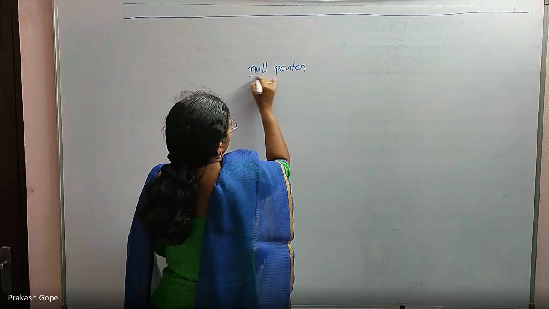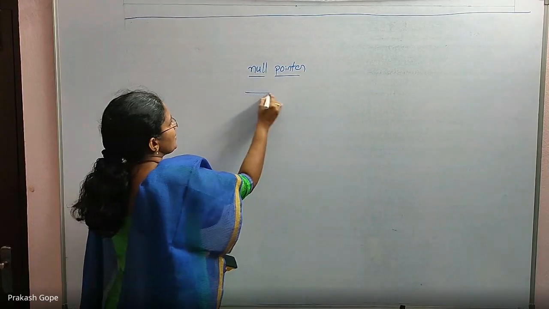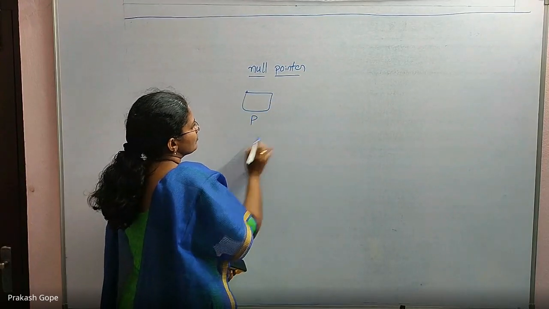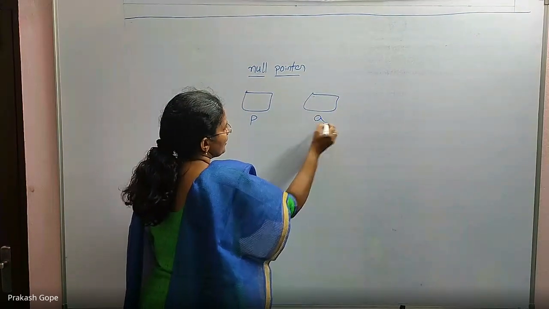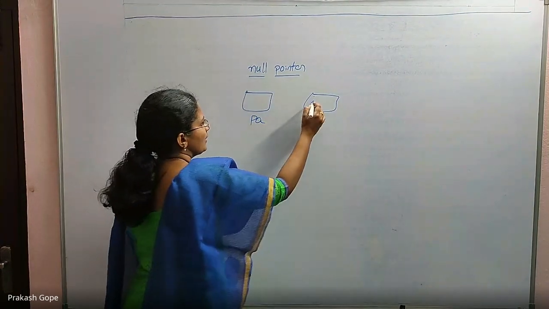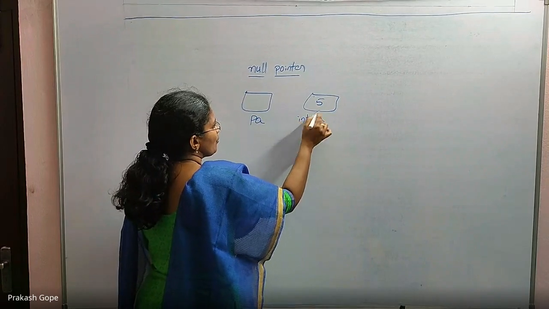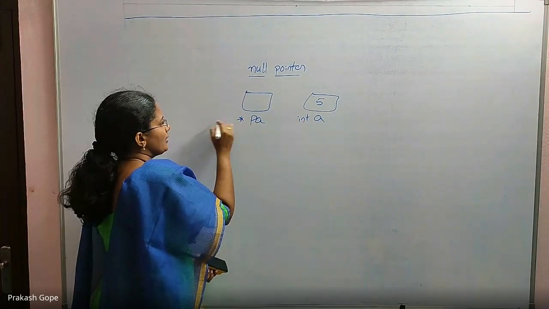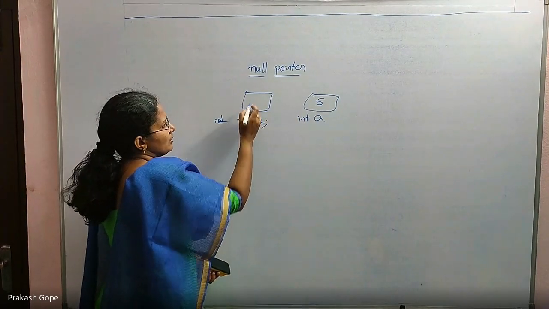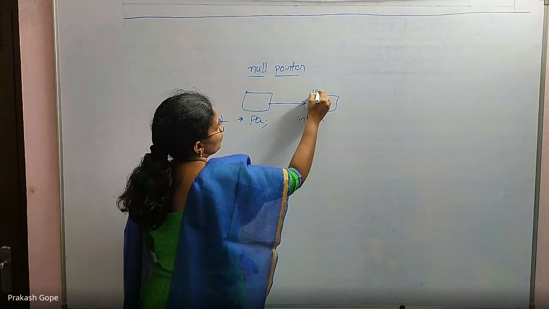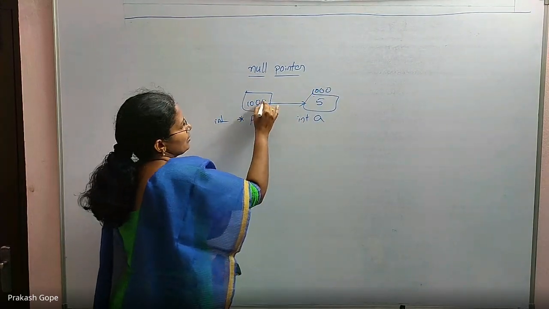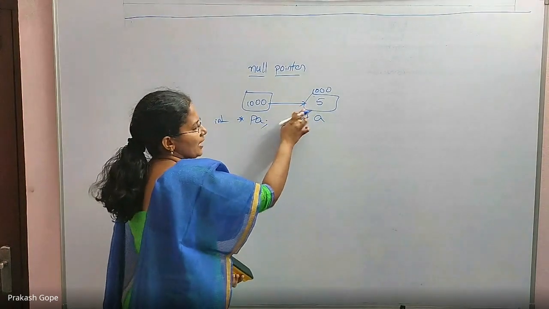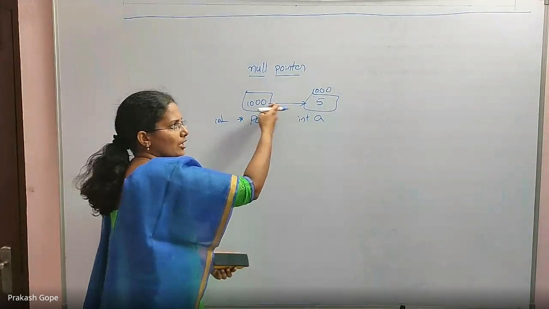What is a null pointer? For example, P is a pointer, A is an integer. Let me say this is PA, this is A. A is an integer, so 5 is there. PA is an integer pointer which has the address of this A, 1000. Though we are writing this arrow, internally in the memory there are no arrows.